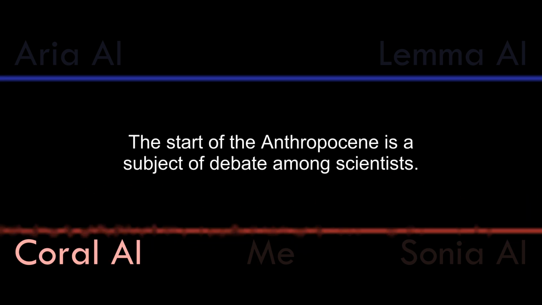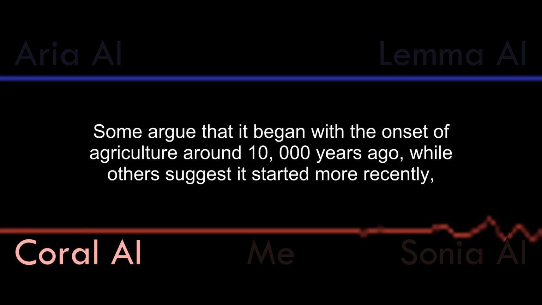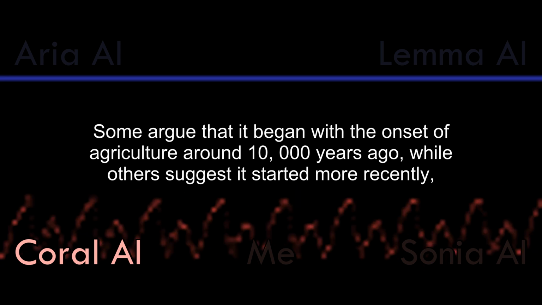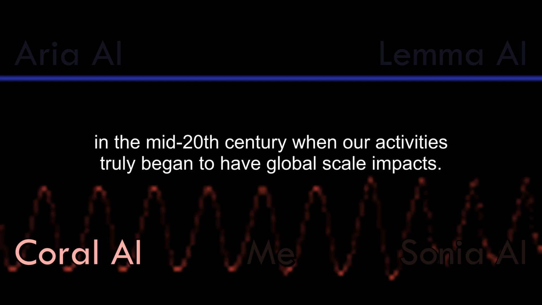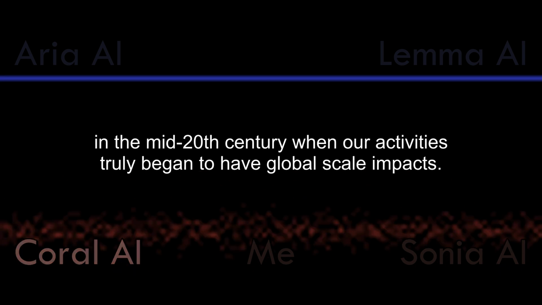The start of the Anthropocene is a subject of debate among scientists. Some argue that it began with the onset of agriculture around 10,000 years ago, while others suggest it started more recently, in the mid-20th century, when our activities truly began to have global-scale impacts.